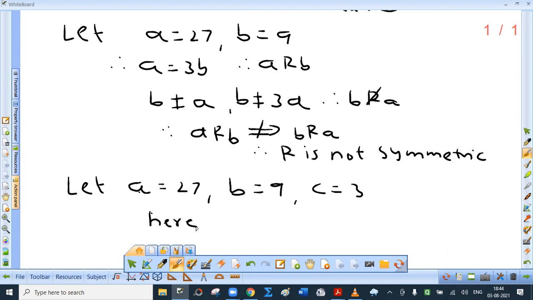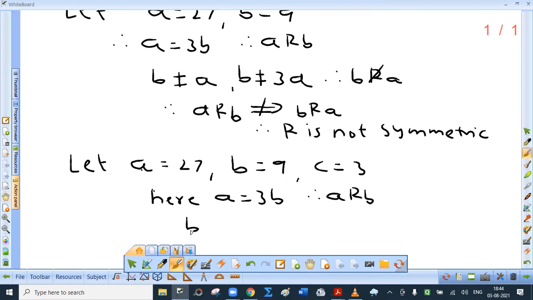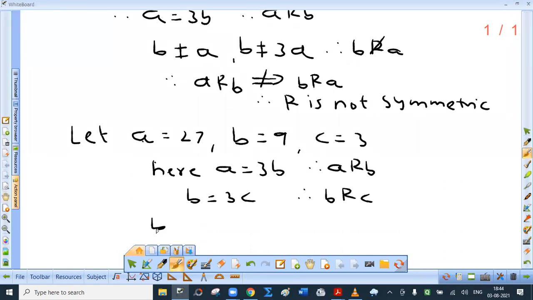Here A is 3B, so A is related to B. B equal to 3C, so B is related to C. I hope you are getting this. But A is not equal to C and A is not equal to 3 times C. See, there are two factors: A equal to B, A equal to 3B. Now we have to examine whether A is related to C. Is A equal to C?